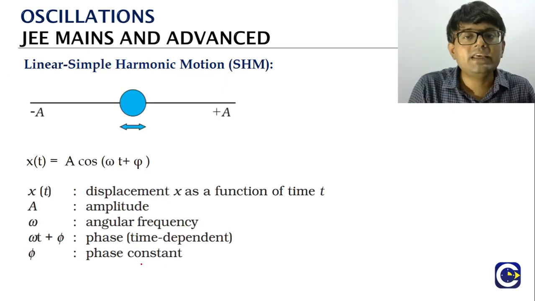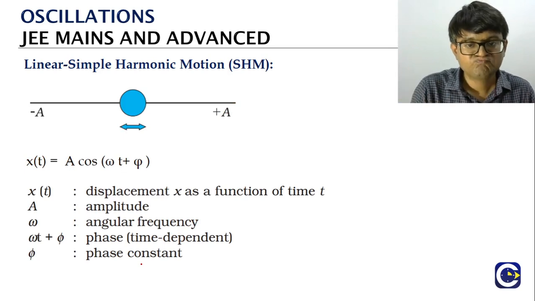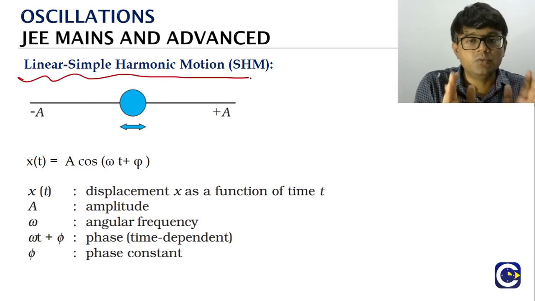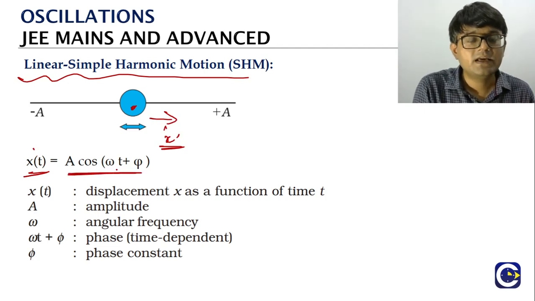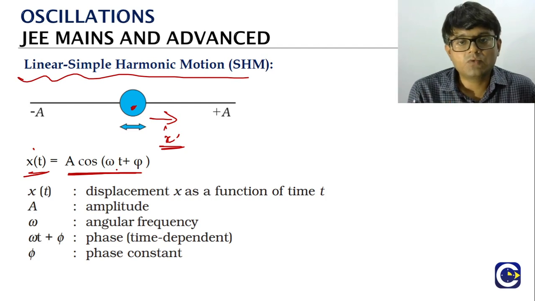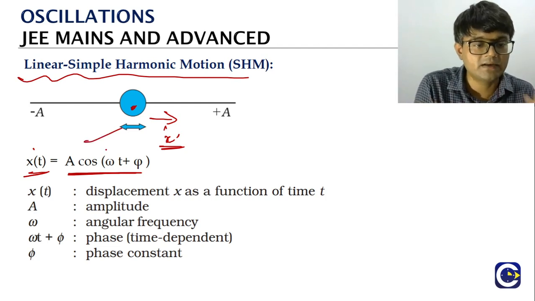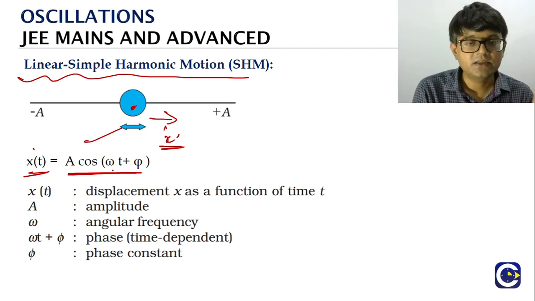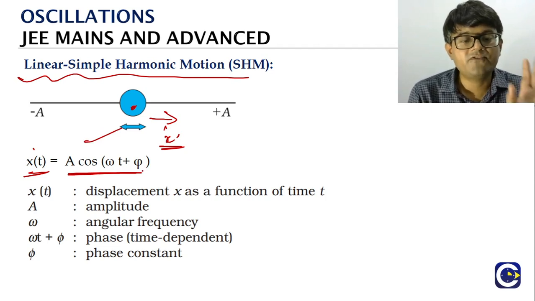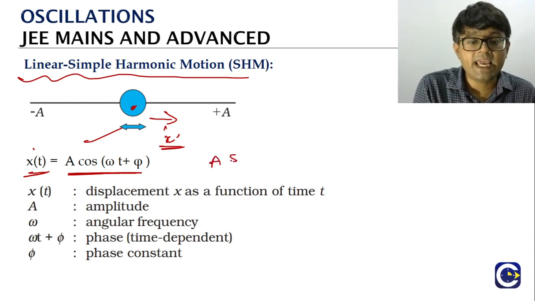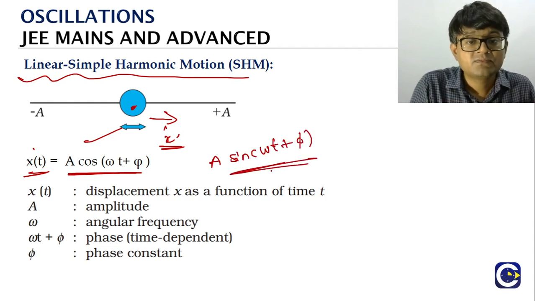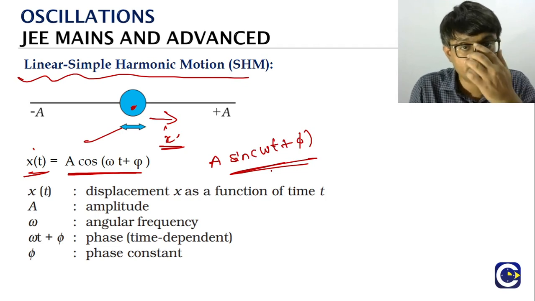Now, how do we express the equation of the linear SHM? For the linear SHM of a particle, if you represent the displacement as a function x that changes with respect to time, it will be given by a sinusoidal function. What do we mean by a sinusoidal function? Either we will have it in the pattern a cos of omega t plus phi, where a is a constant. We will talk about what each of these terms refers to. Or we can also give it as a sine of omega t plus phi. When we say sinusoidal function, it can be either a cosine function or a sine function.